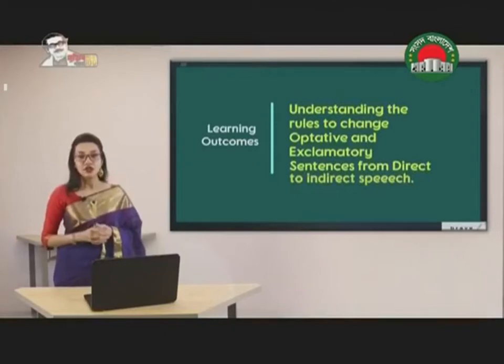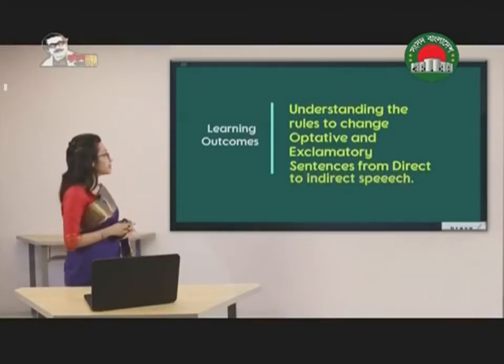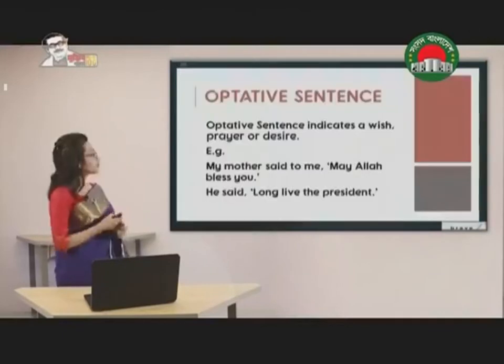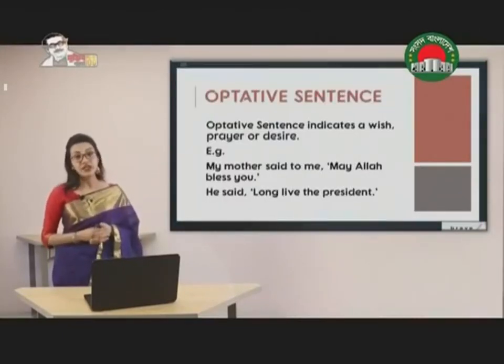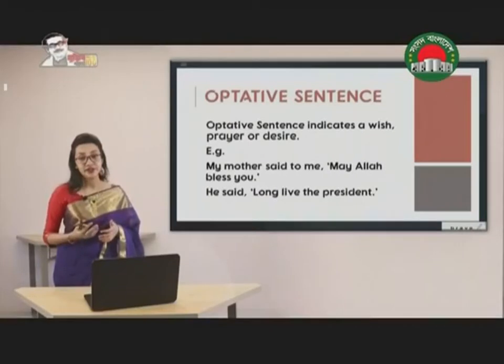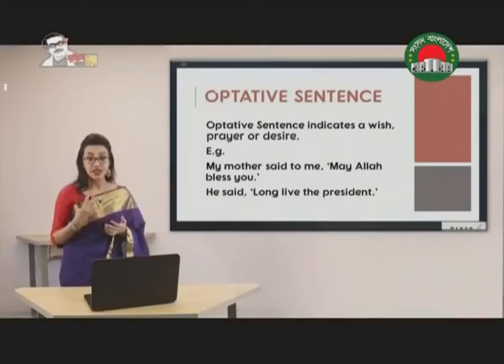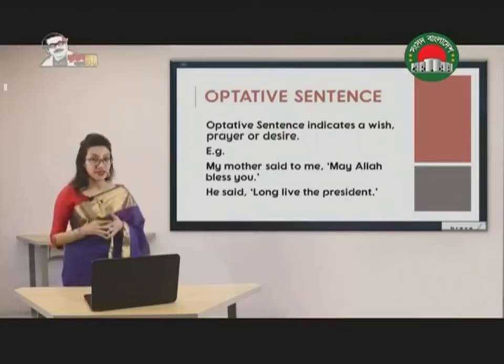What will be the learning outcomes of today's class? After today's class, you will be able to understand the rules to change optative and exclamatory sentence from direct to indirect speech. Now what is optative sentence? As we all know, optative sentence is a sentence that indicates a wish, prayer or desire. So if I want to express something that I want or that I long for, what am I going to do? I'm going to use optative sentence.